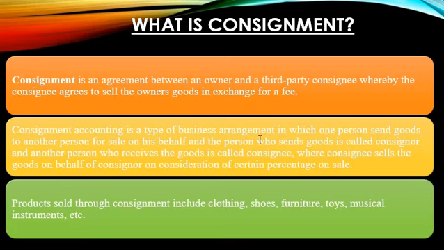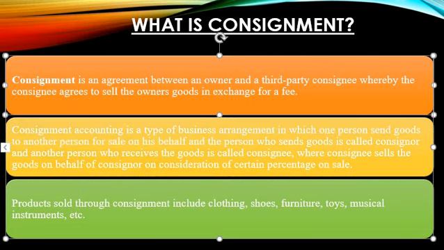The owner gives the authority to sell the goods to the customers through the consignee, that is, through the agent, for which the agent or consignee will get some fees or commission for selling those goods which belong to the consignor, the owner. I hope you have understood the meaning of consignment. Let's deal with the next slide.